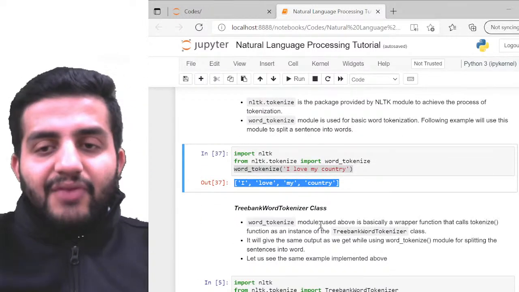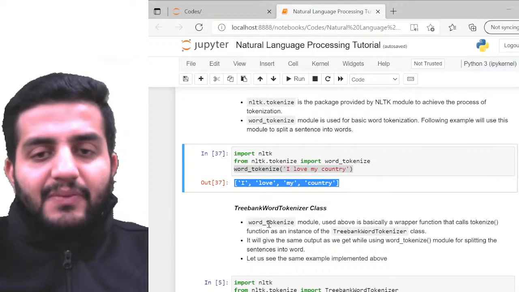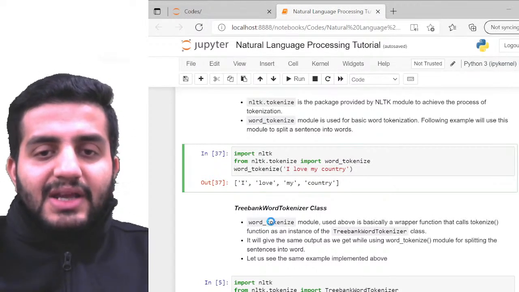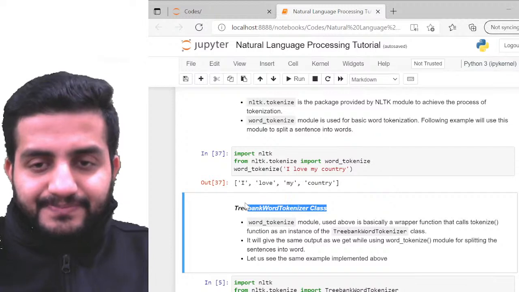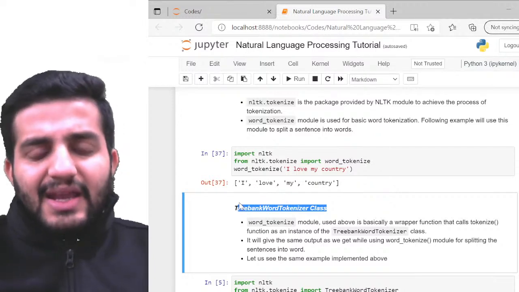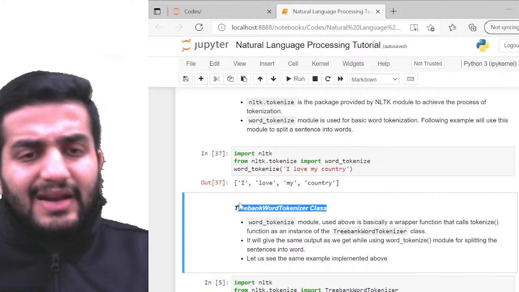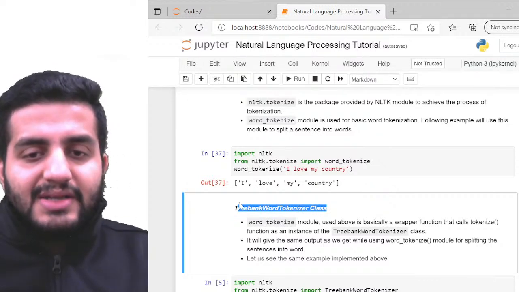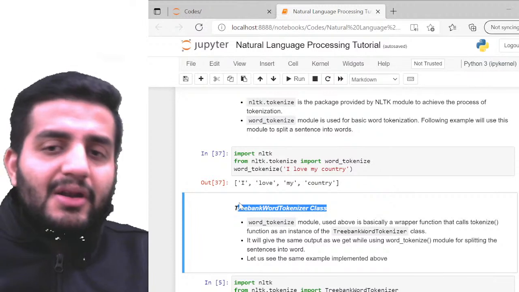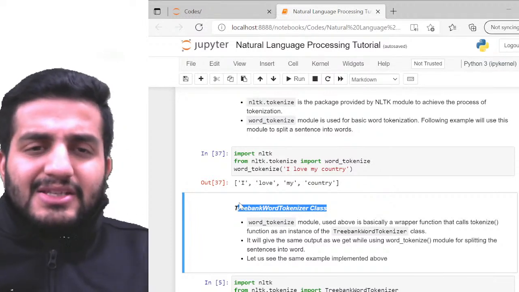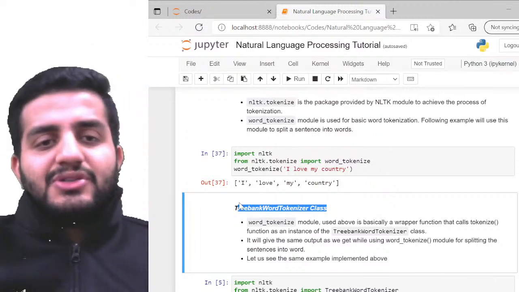And then we have another wrapper class available within tokenize, called TreeBankWordTokenizer. This is again a very standard tokenizer module available within NLTK tokenize. It works similar to word tokenize, but in some edge cases it gives you different results.